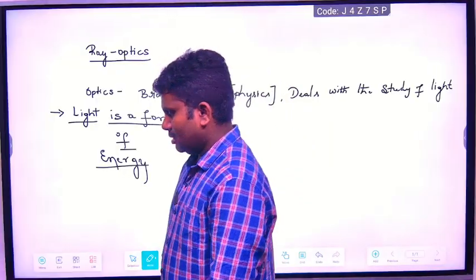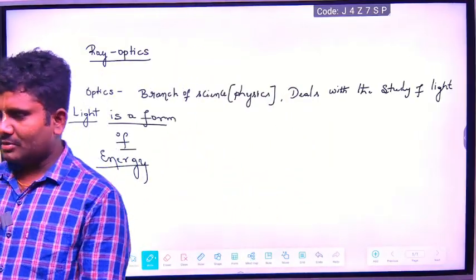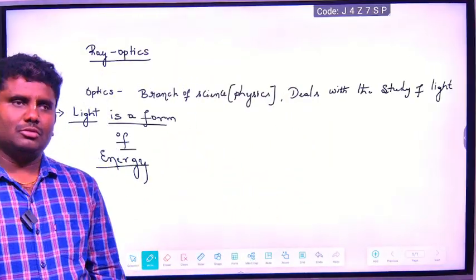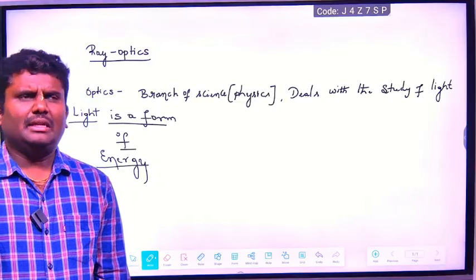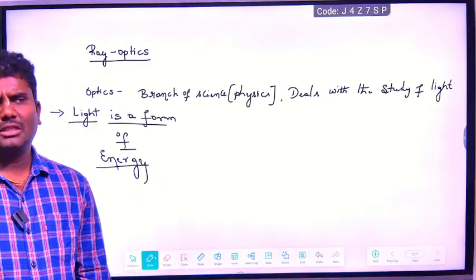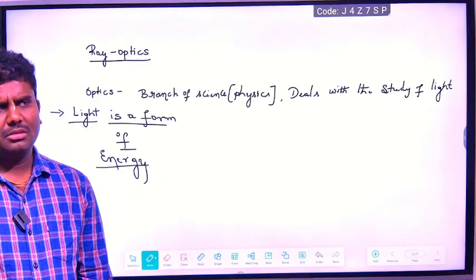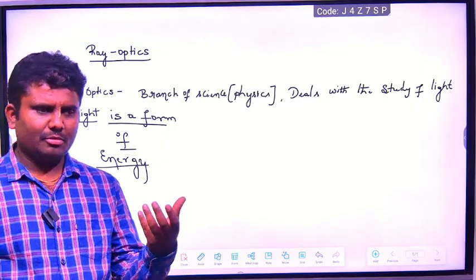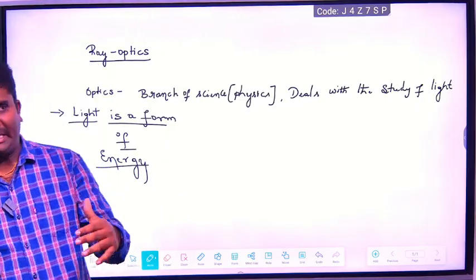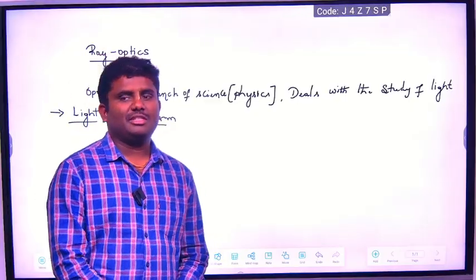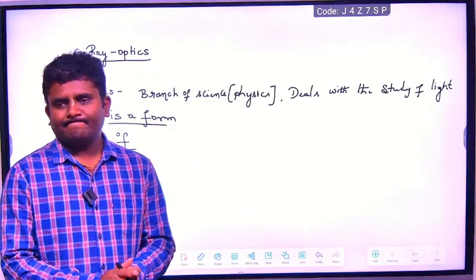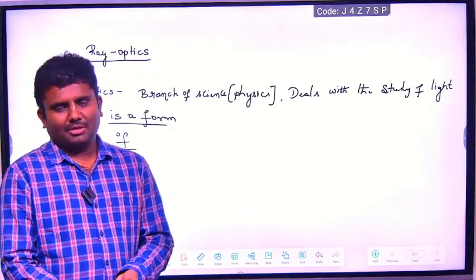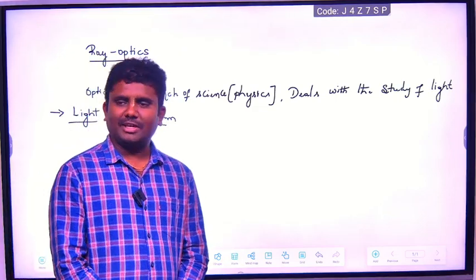The study of light started long before. When you start seeing light, it will give heat. It has so much brightness. Its velocity is maximum. Light will move very fast. The speed of light is more.